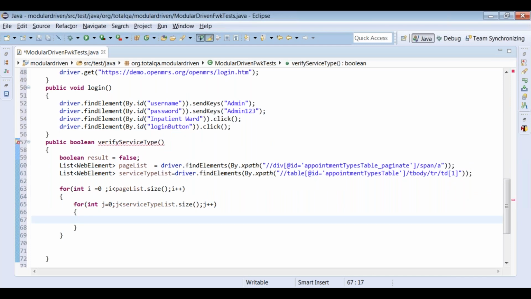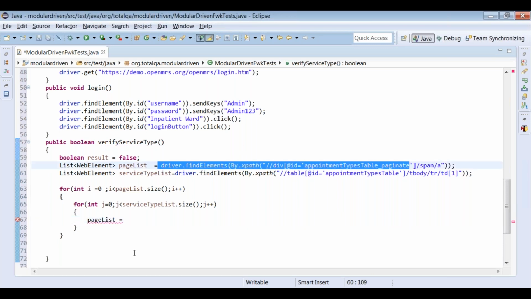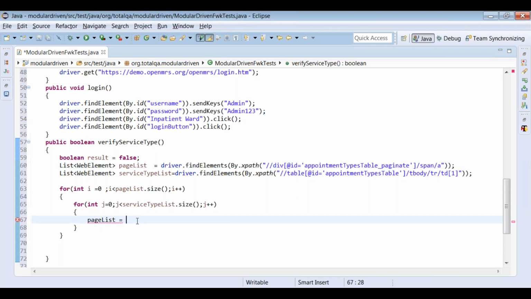Say, let's write down again. We will try to identify the page list here. Why? Because when you click on the page list, it will again come to this loop and try to identify the page list. So whenever you click, the page is getting refreshed.